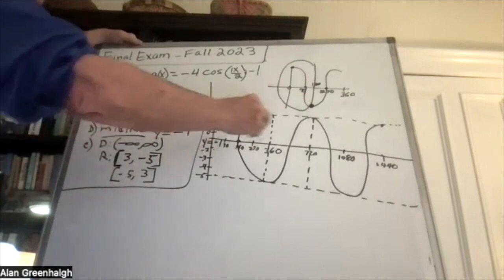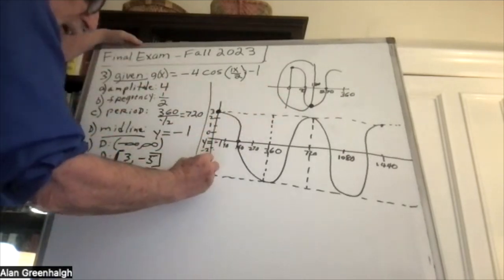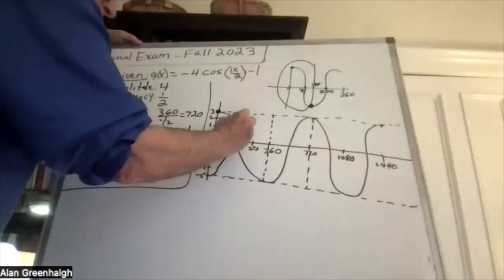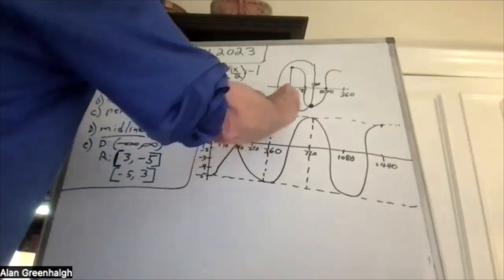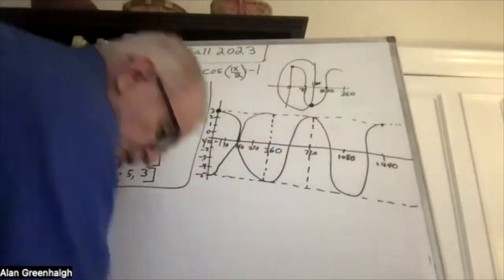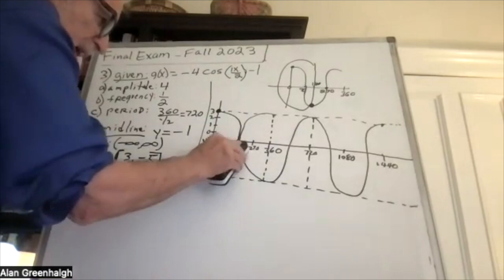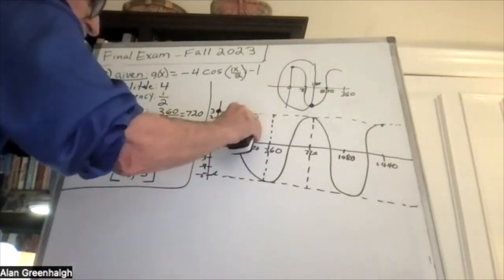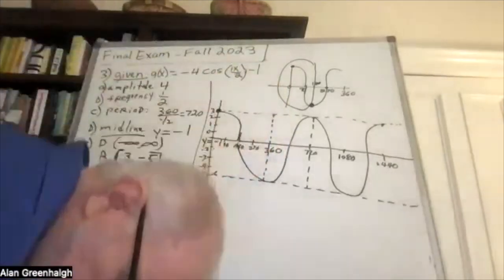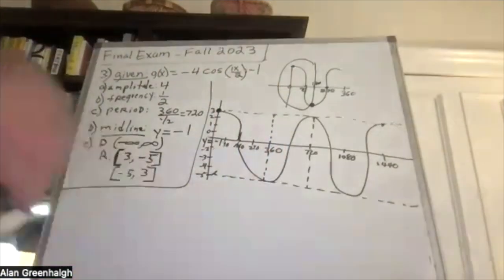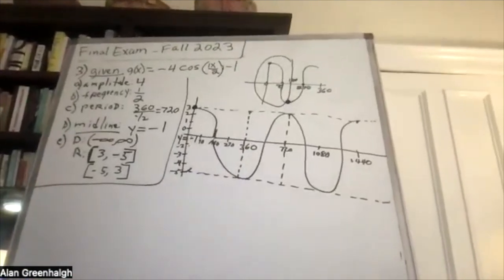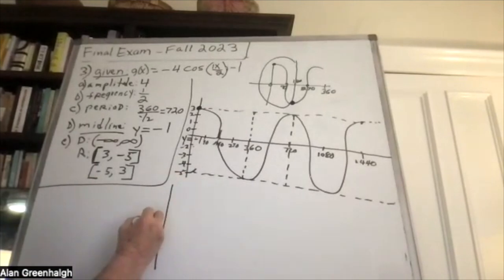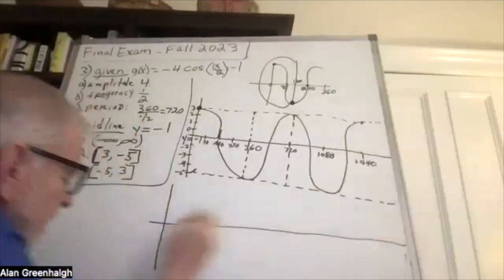So let's leave it the way it is and just put the right one starting at the bottom, going up to there. And then, well, now it's getting confusing to look at the two at the same time. So I'm going to have to do another graph. But I think I'll do the other graph right below it rather than erase this totally, okay? So let me pull up a chair here because my back has been hurting me in the past. So let's do another graph. I made a mistake. Don't mind saying it.